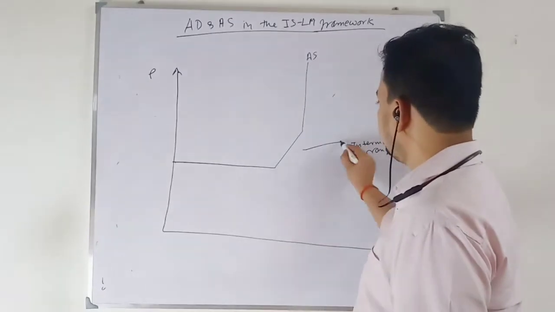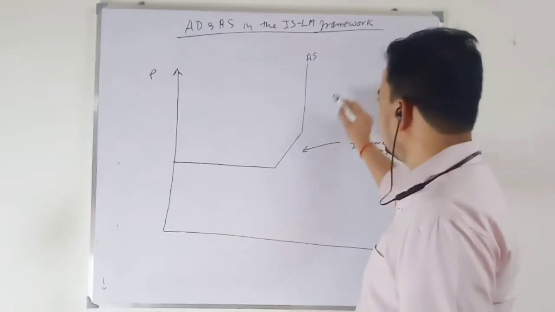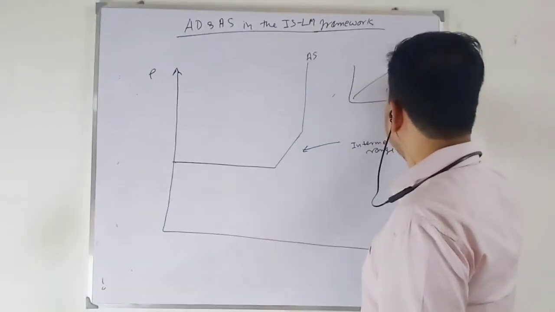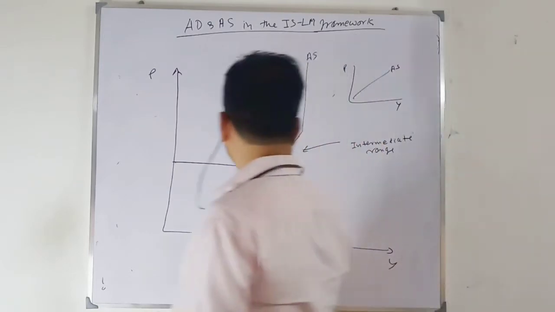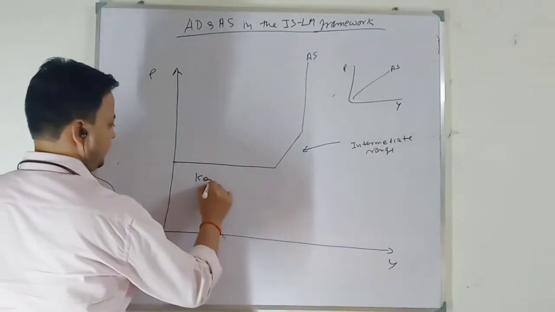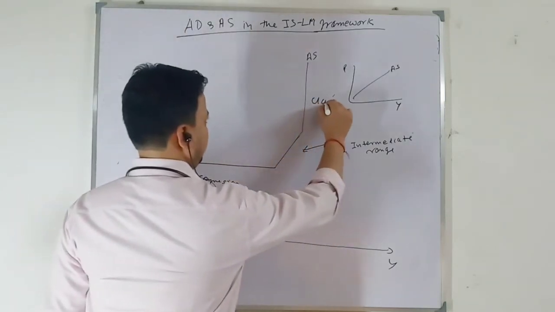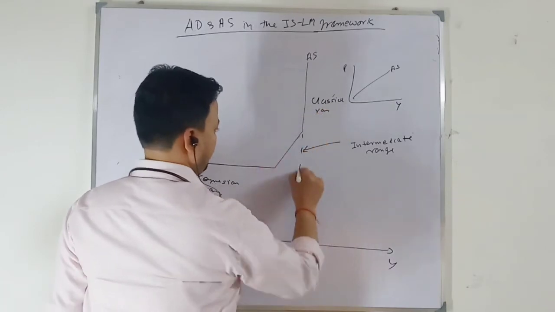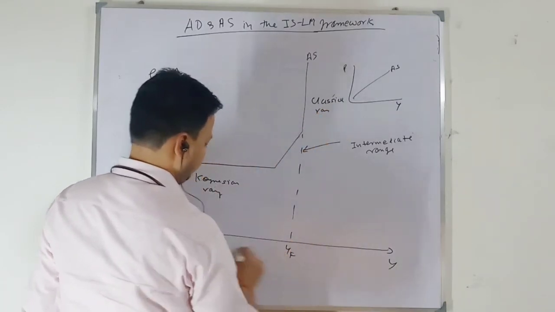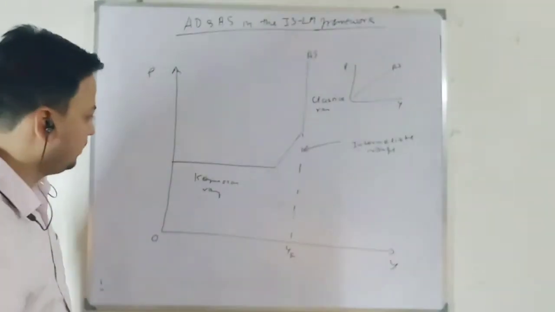Okay. So this range where your aggregate supply curve is upward sloping is your intermediate case or intermediate range. This is the Keynesian range, and here you have the classical range. This one is vertical. Why? Because here output is at full employment. Okay. So this is the general shape of your aggregate supply curve.